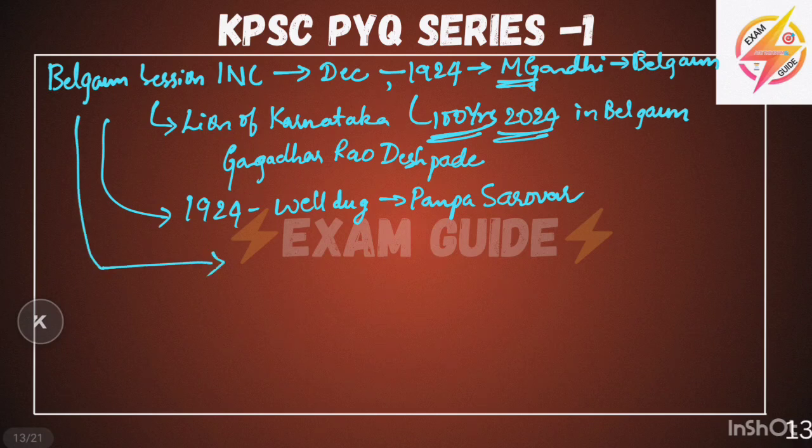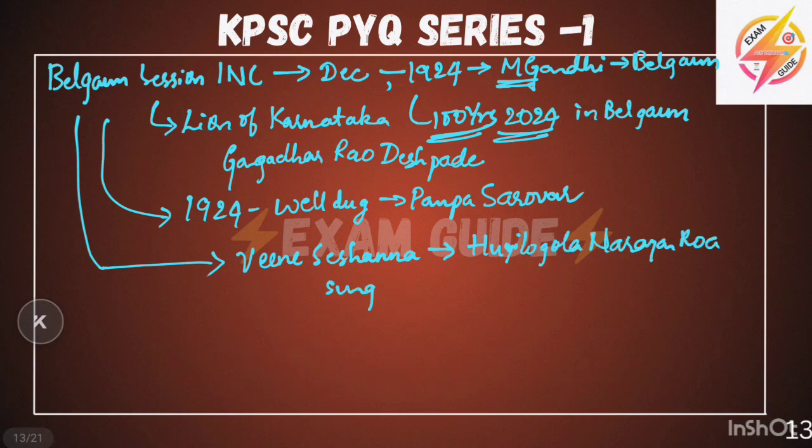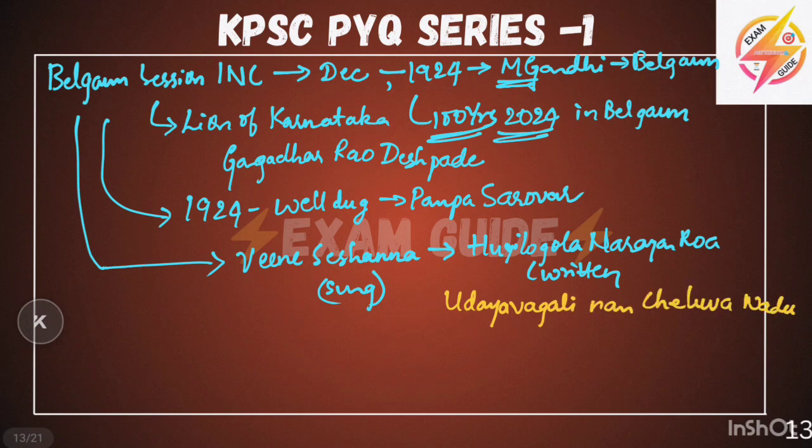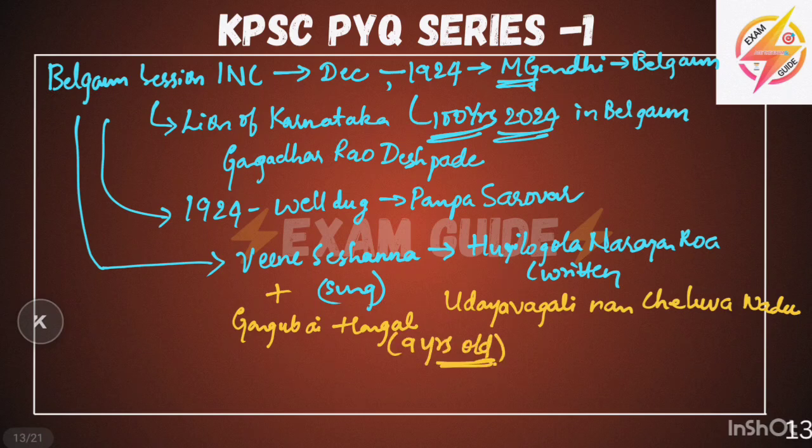And in this Belgaum session, Vinay Seshanna wrote a song by Huilgol Narayana Rao, and the song name was Udayavagali Namma Cheluva Nadu. Along with Vinay Seshanna, Gangubai Hangal sang the song. She was just 9 years old. These are the things you must remember with respect to the Belgaum session.